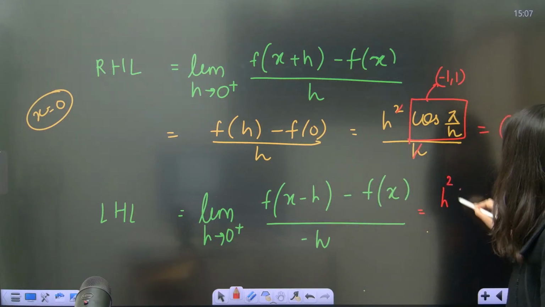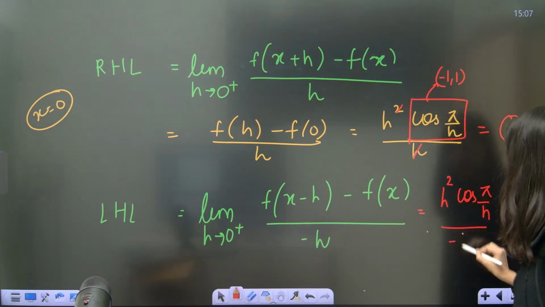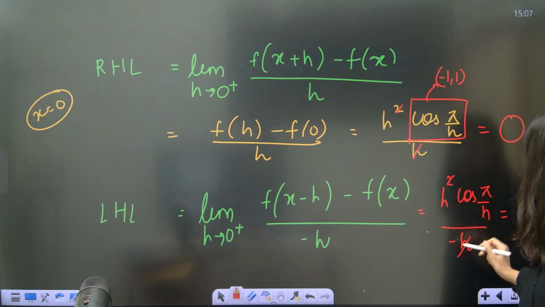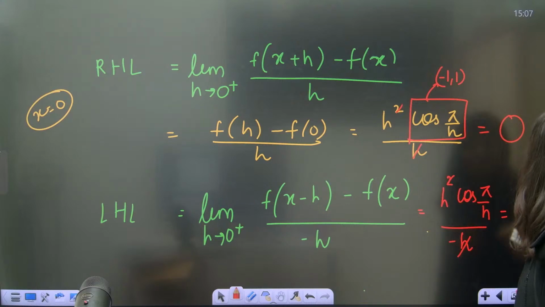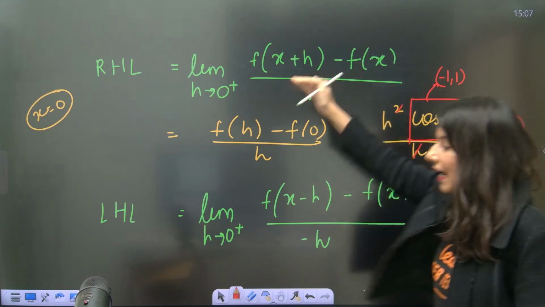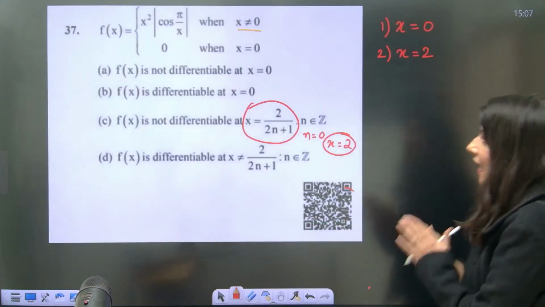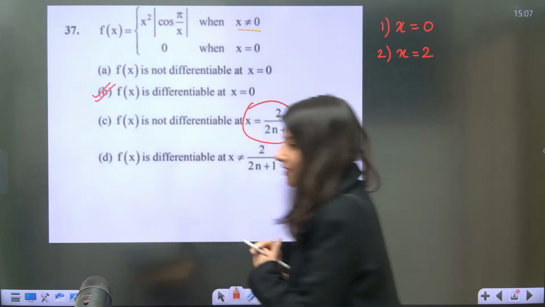So h square cos of pi by h, the minus sign will get absorbed, upon minus h. And this is going to give you, understand one more time, this is minus h. So minus 0 into this, so 0. So clearly right hand limit, left hand limit, both are coming 0. That means f(x) is definitely differentiable at x equals 0.